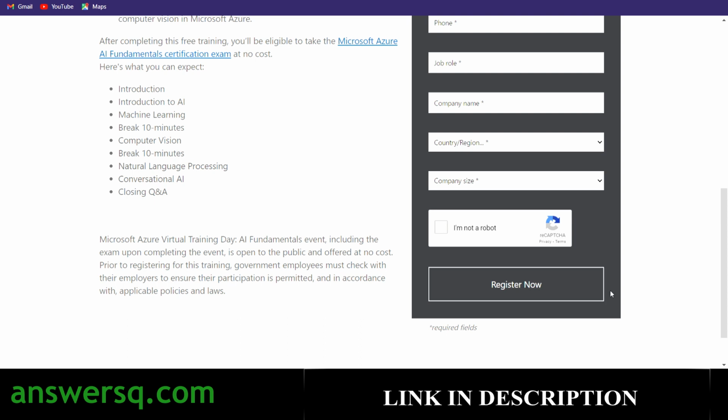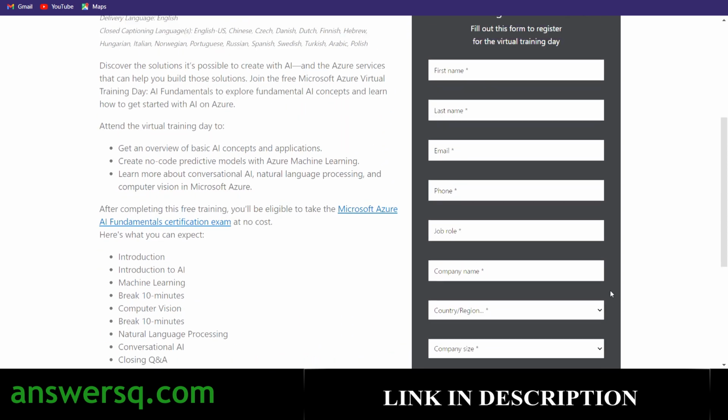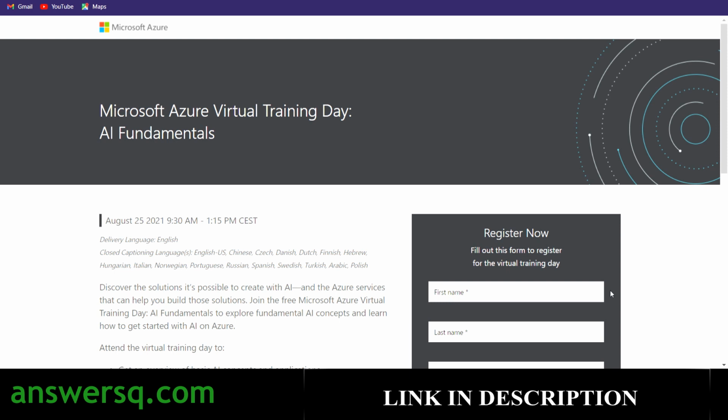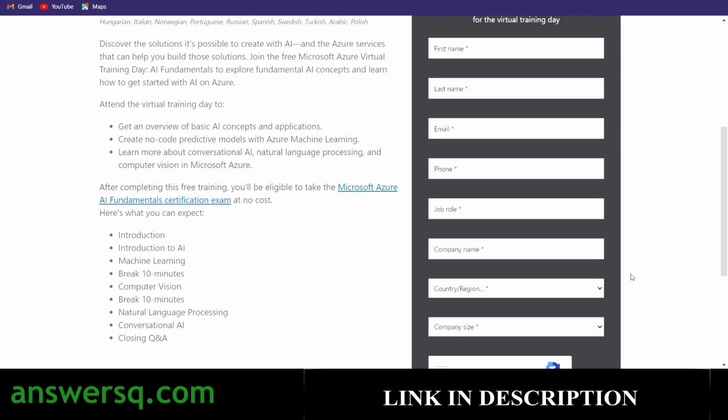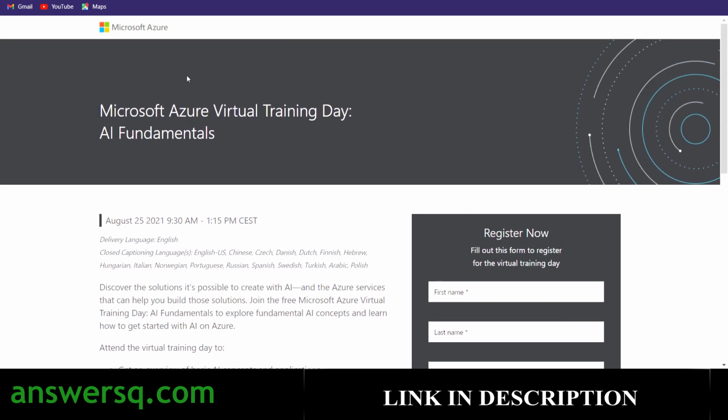Once you do that, you can see that the registration has been completed. I'm not doing it because there will be only a limited number of seats for this training event. So apply as early as possible. If I register, it's like I'm taking someone's place, so I'm not going to register. I have told you the process. Just fill in the details, click on the register now button, and you'll see the thank you page, and you will get a mail from Microsoft, and everything will be clearly explained.